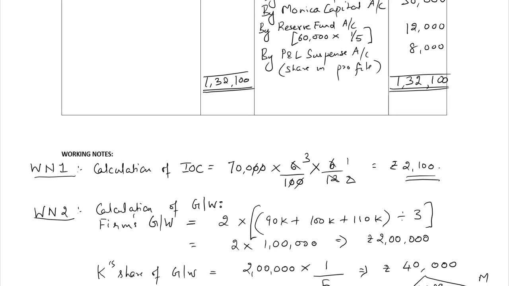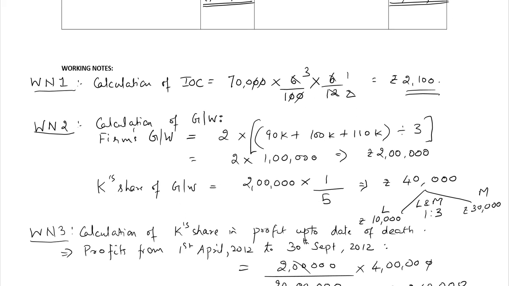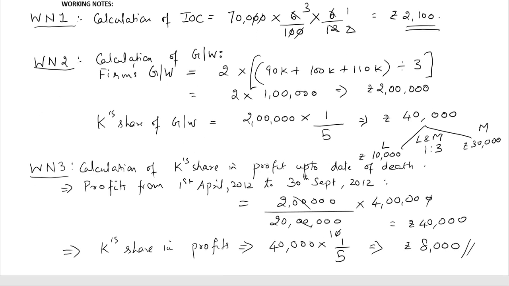First working note, calculation of interest on capital. Second working note, calculation of goodwill. And the last working note, calculation of Kavita's share in profit up to date of death.